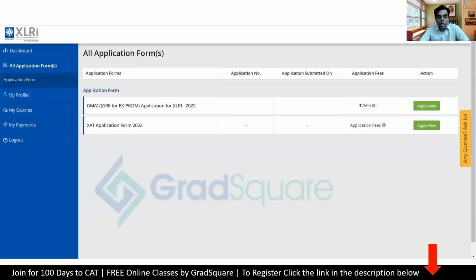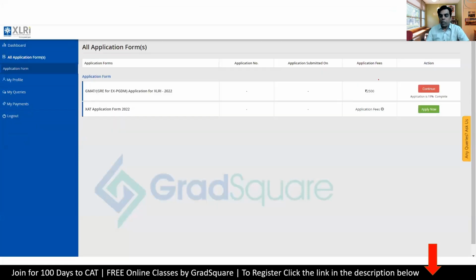Let's go to the form and try to have a look at this form. Very simple form, as I said. So if you actually click on this form and start applying, after that, when you come back to the dashboard, it will say continue, and then the application has a certain percentage complete. So it's very clear. I've only tried to fill this one, that's why it's showing this. If you try to fill this, here also it will show the same thing.